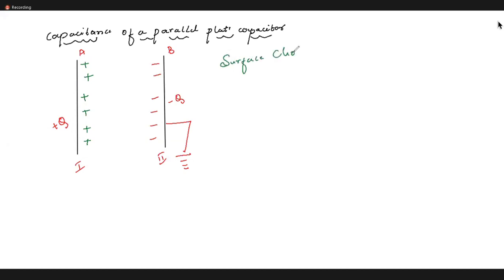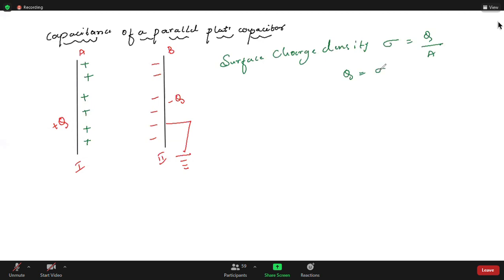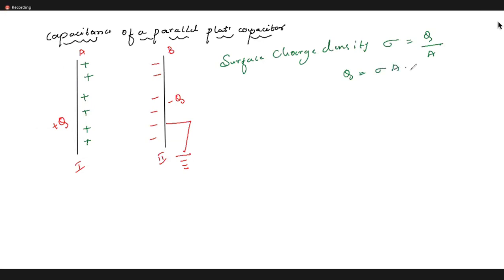Let me write it as sigma. Sigma means the total charge per area. So the total charge in each plate equals the surface charge density into area. Correct.